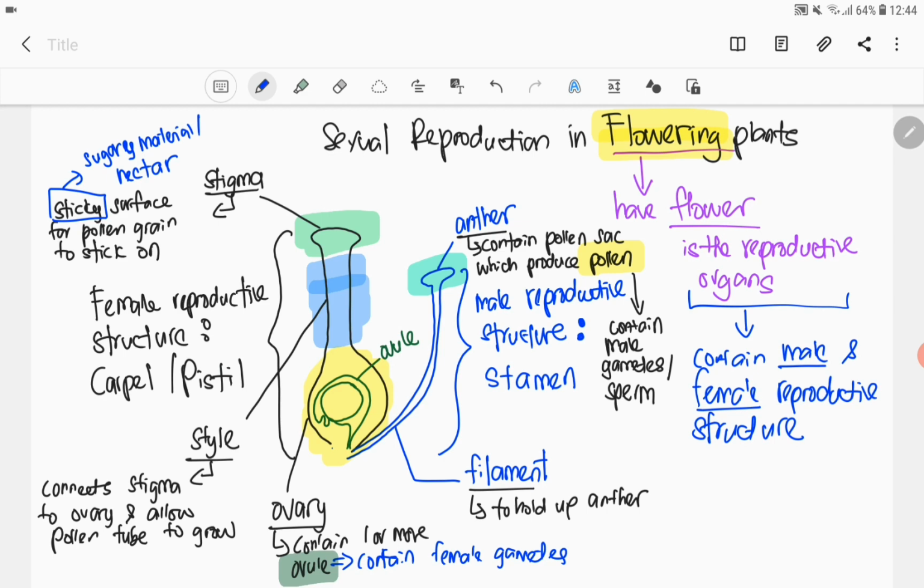Sama macam anther tadi. Dalam anther ada pollen sac. So, pollen sacs will produce pollen. So, the pollen will contain the male gametes. So, ini adalah components of the female and male reproductive structure in flowering plants.